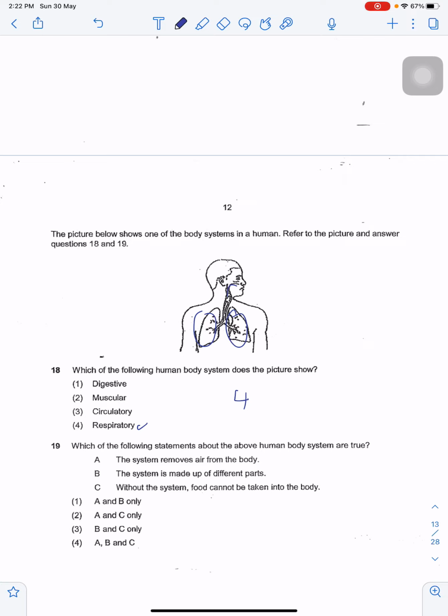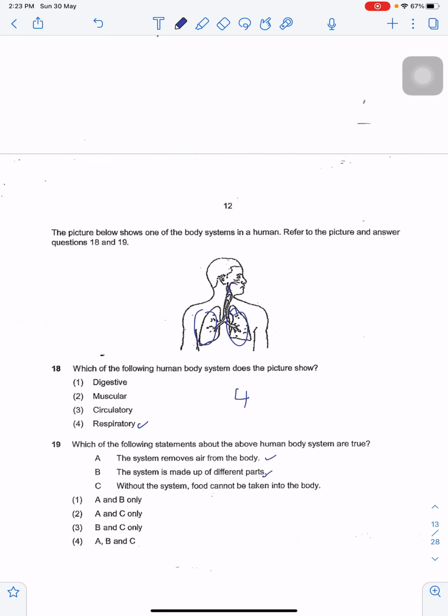Which of the following statements about the above human body system are true? The system removes air from the body. That's true. The system is made up of different parts. That's true. Without the system, food cannot be taken into the body. That's false. Food is taken into the body by the digestive system. So for question 19, it's A and B, option 1.